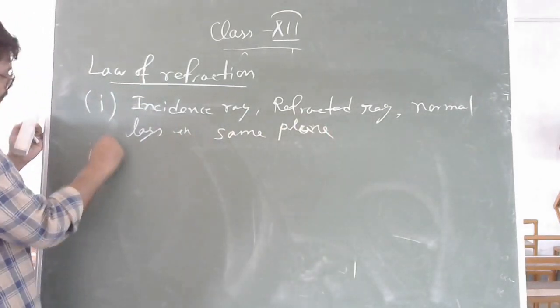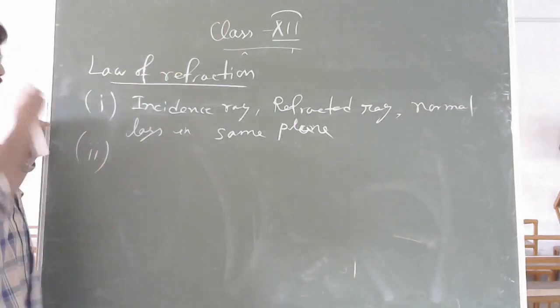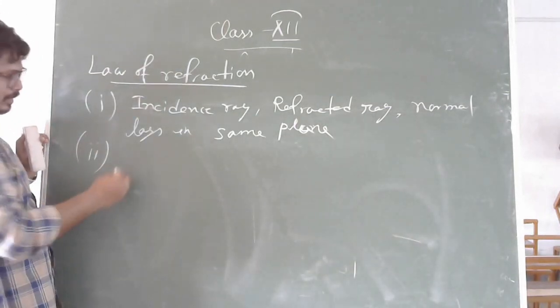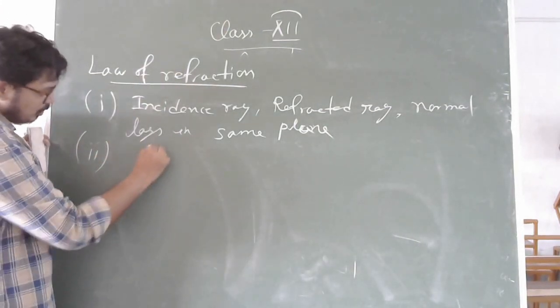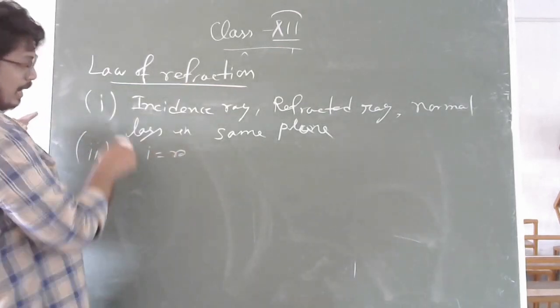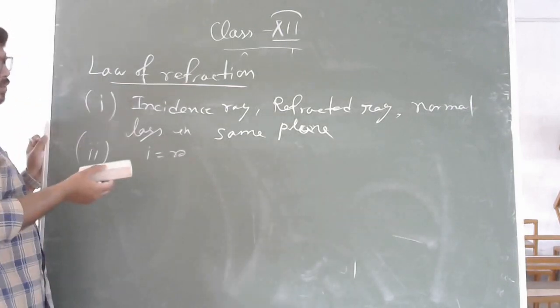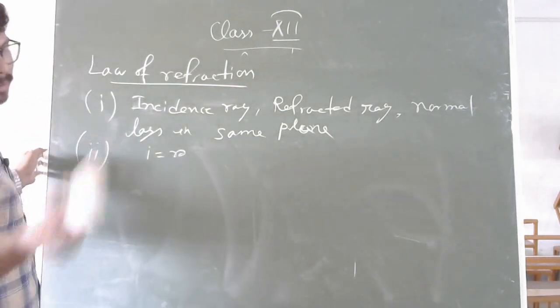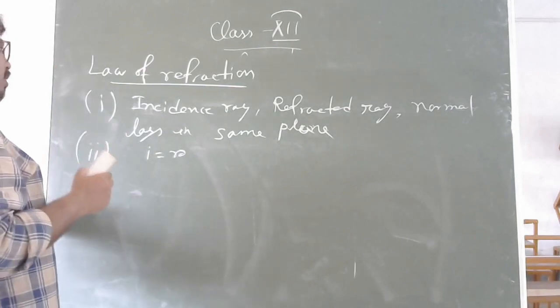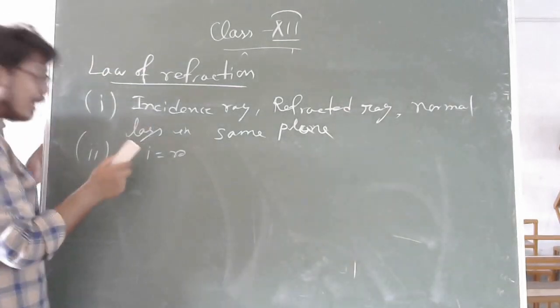Now, what is the second one? In case of reflection, we found that angle of incidence equals angle of reflection. But here we already saw that in the first two cases I is not equal to R. When it is coming from rarer medium to denser medium, I is greater than R. When it is coming from denser to rarer medium, I is less than R. So, what is the relation between them?